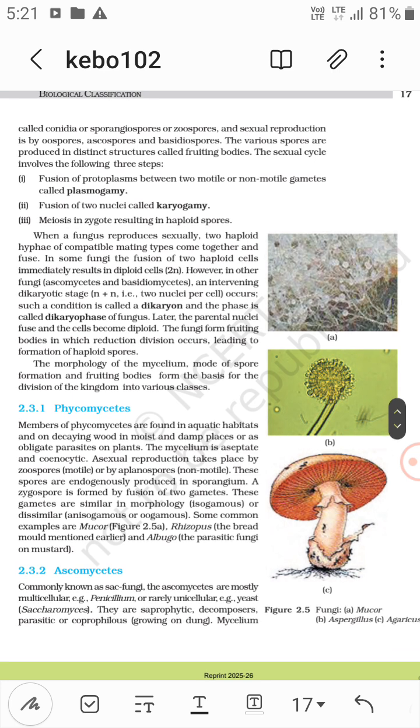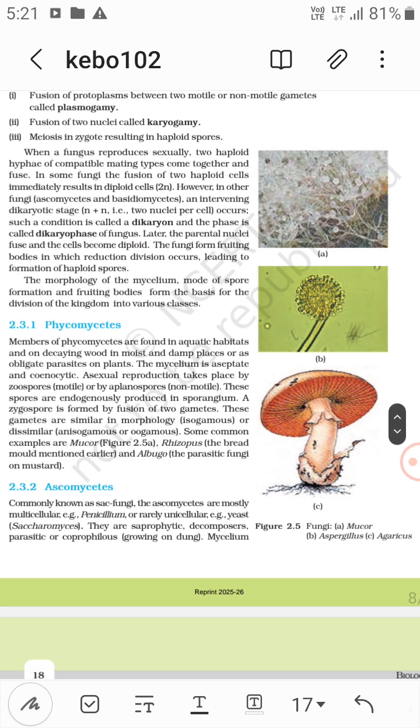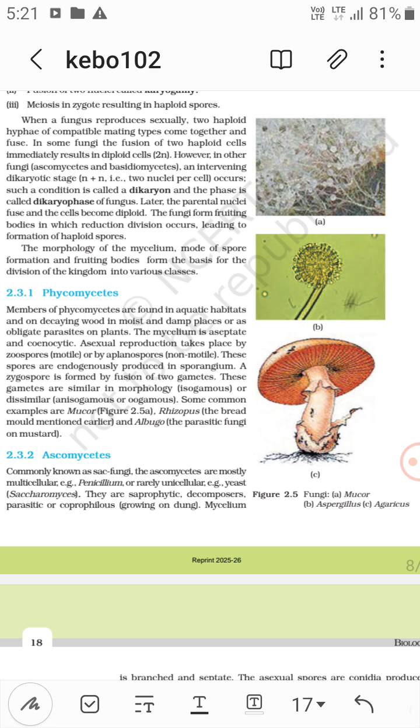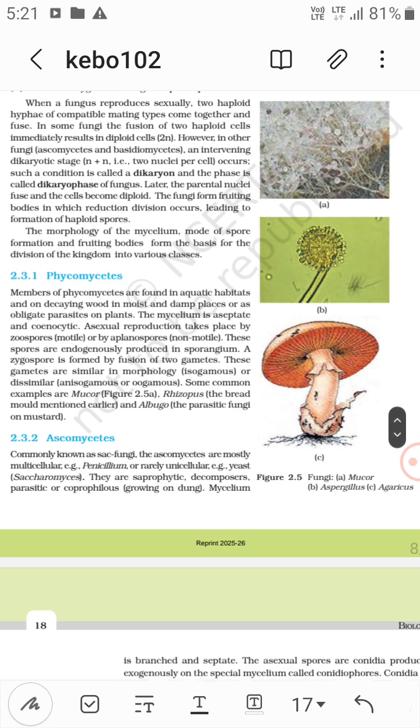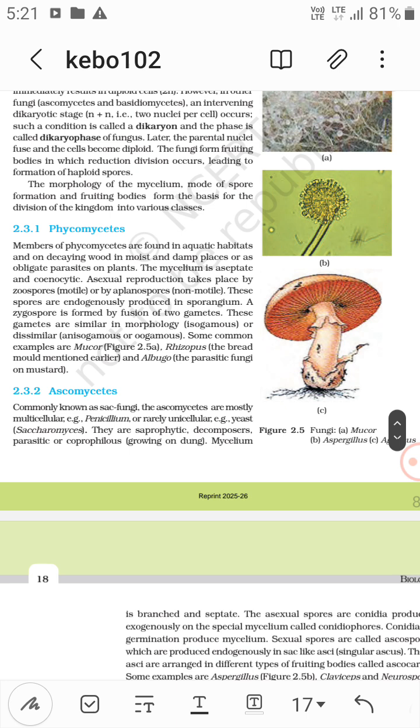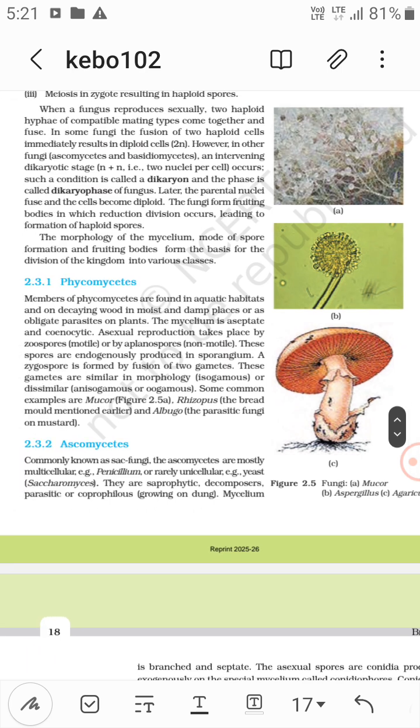The morphology of the mycelium, the mode of spore formation and fruiting bodies form the basis for the division of the kingdom into various classes. Now Phycomycetes, the algal fungi. Some common examples are Mucor, Rhizopus, the bread mold, and Albugo, the parasitic fungus on mustard. First, the diagram of Mucor.